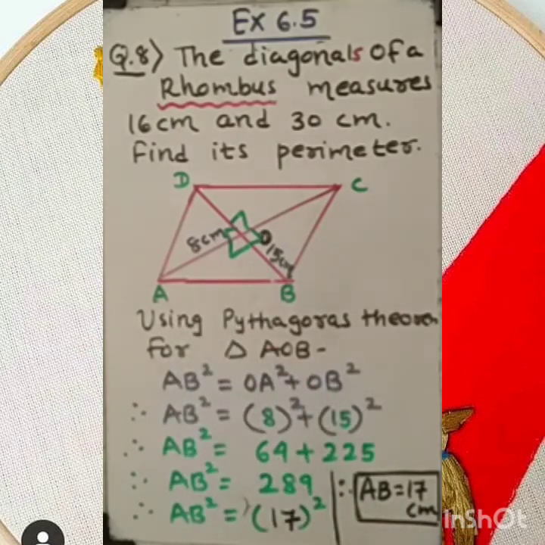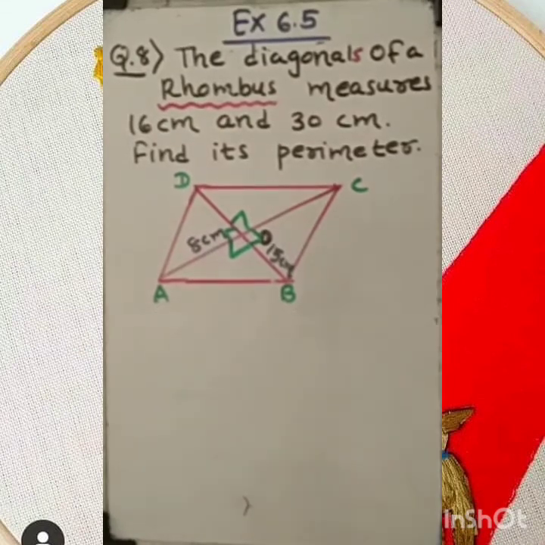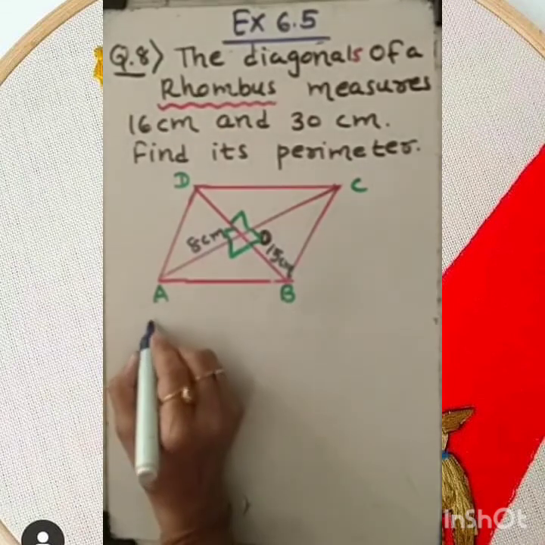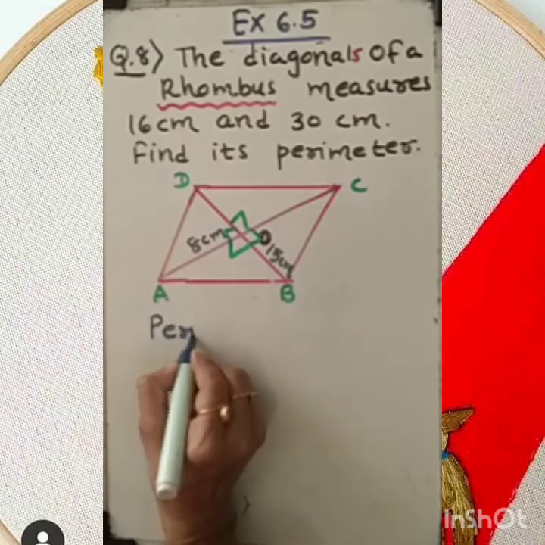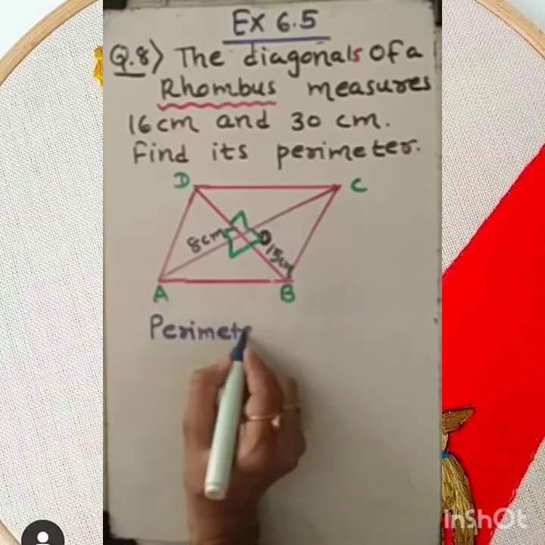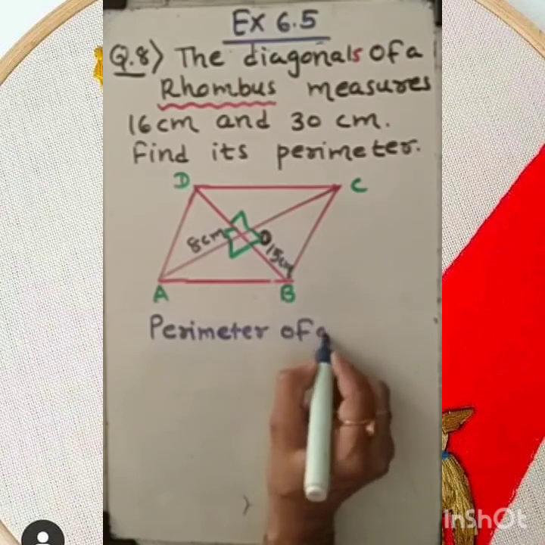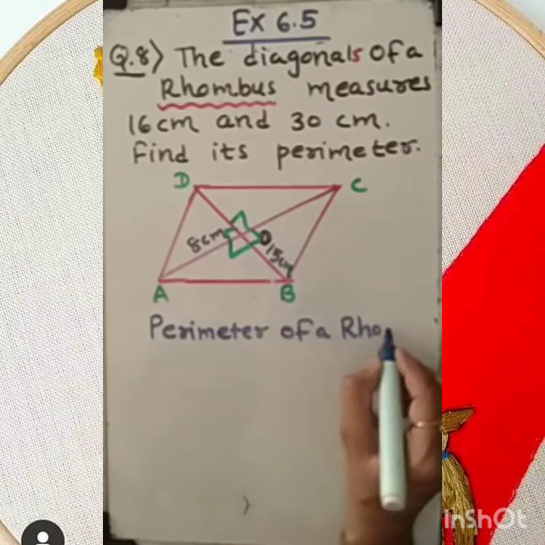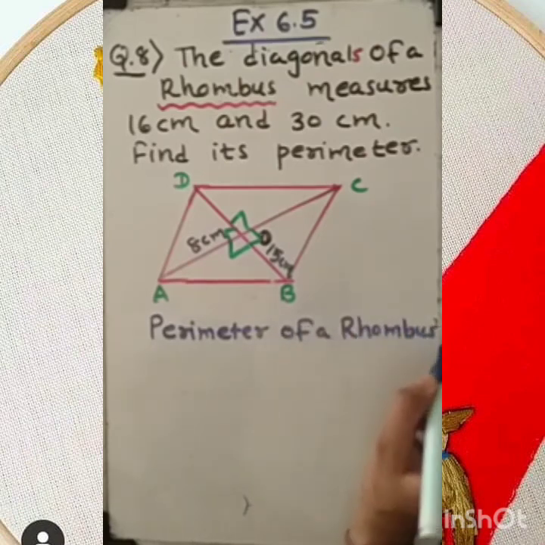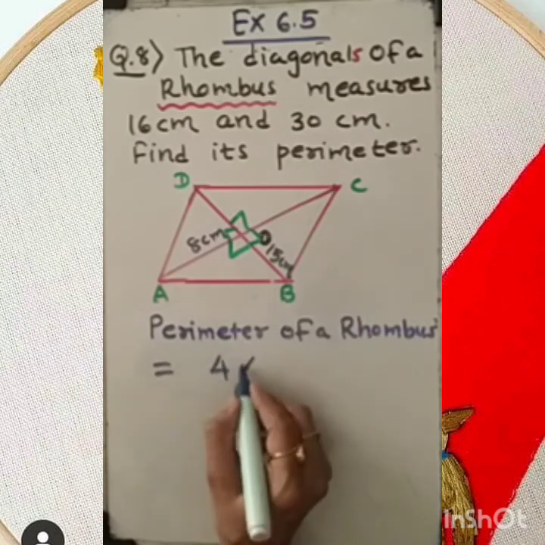Clear? Now we need to find the perimeter of the rhombus. Let's see how to find. So my dear student, here we want to find the perimeter of a rhombus. All four sides are equal, so I need to say 4 into AB.